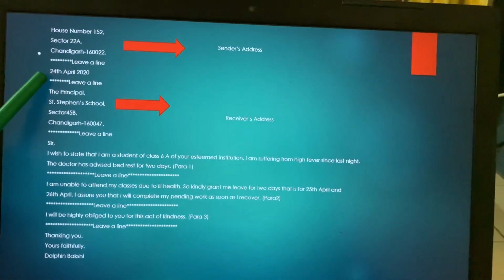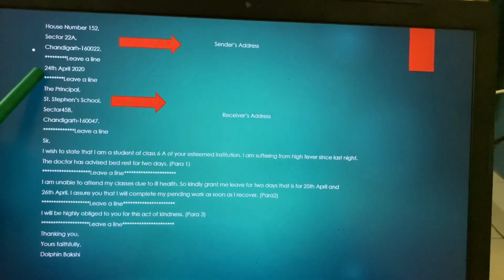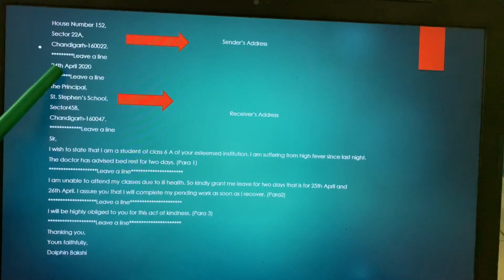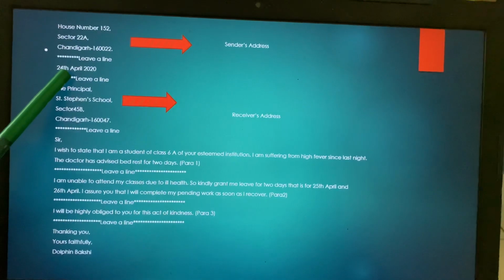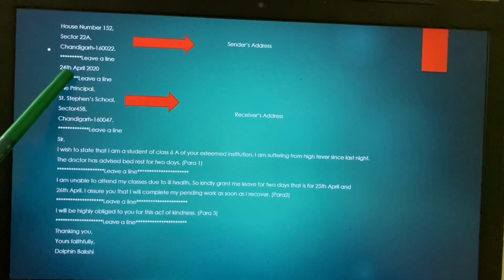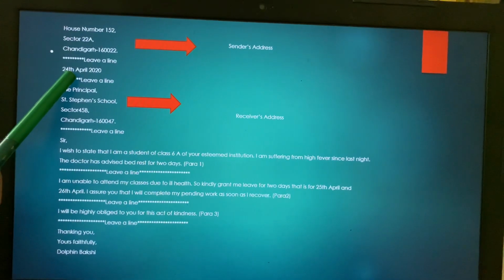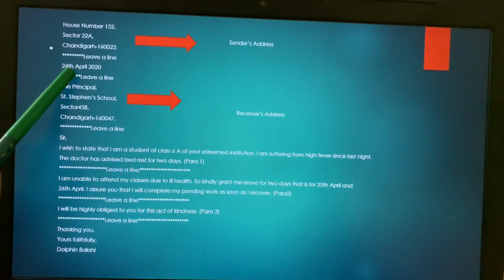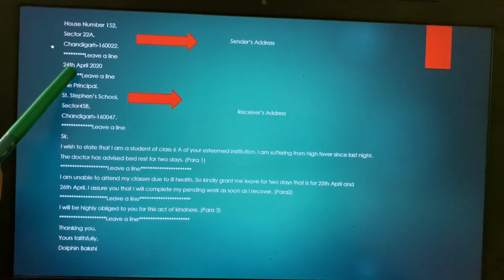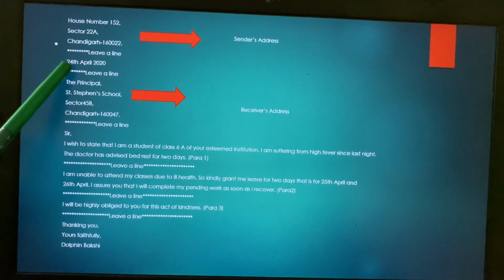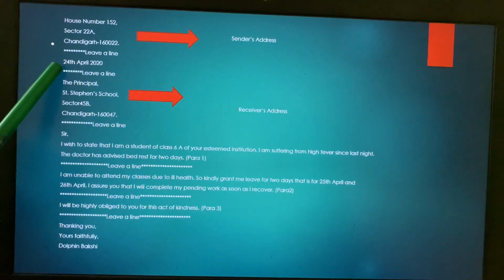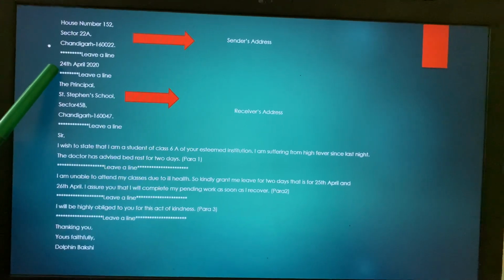One thing that you need to be very particular about, children, is that when you are writing the date, this TH written with it, it should not be hanging up in the air. I told you this thing in your informal letter as well. Whenever you are writing the date in the letter, children, this TH should be written on the line along with the date, not up in the air. So very important. In this manner only you will write the date.